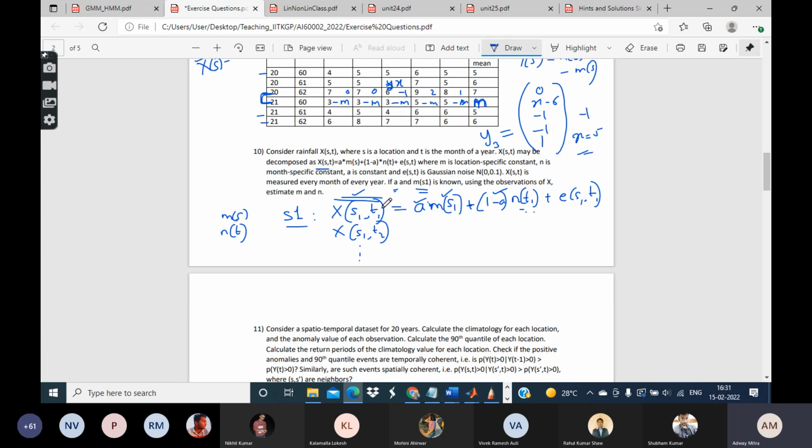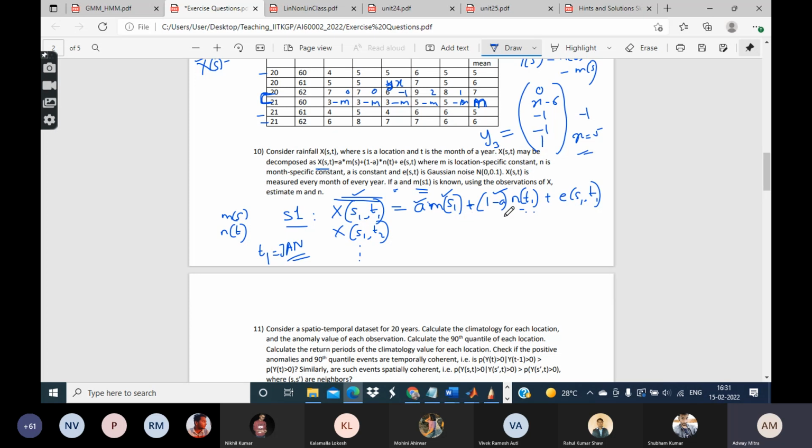That means T1 can be things like January 2000, January 2001, January 2002, January 2020, January 2021, etc. So let us focus only on those observations which are specific to location S1 and to the month of January.